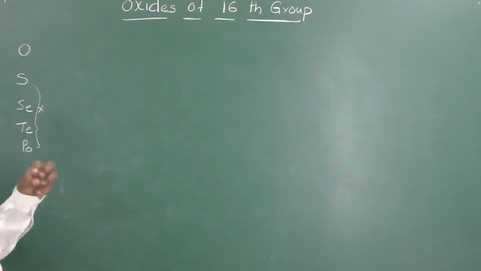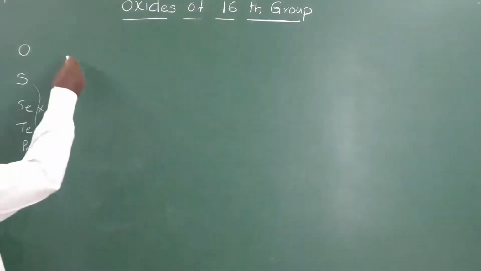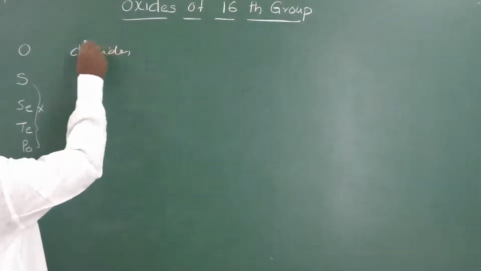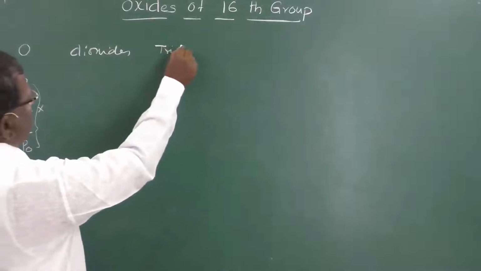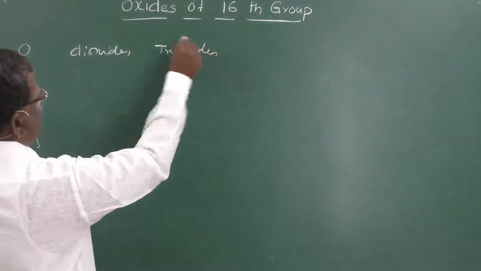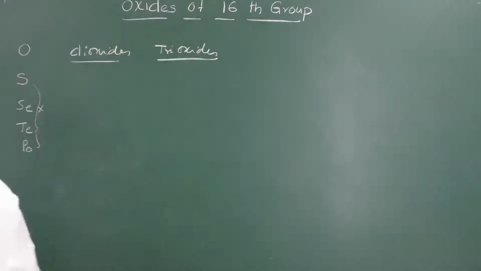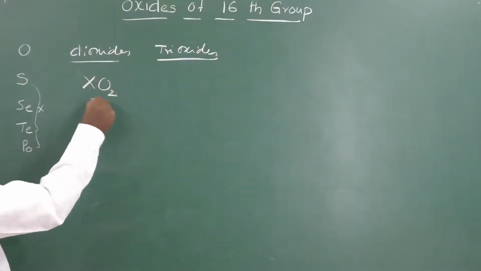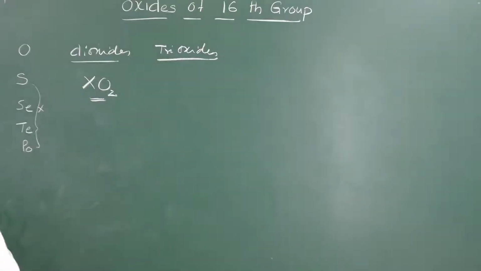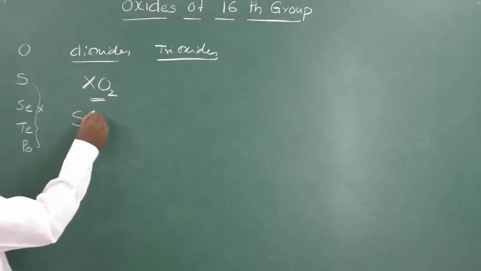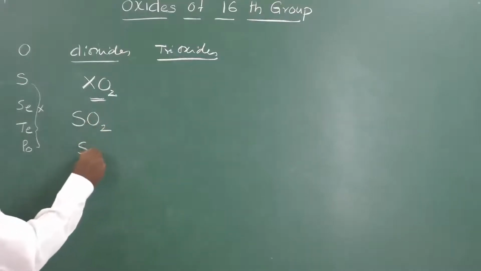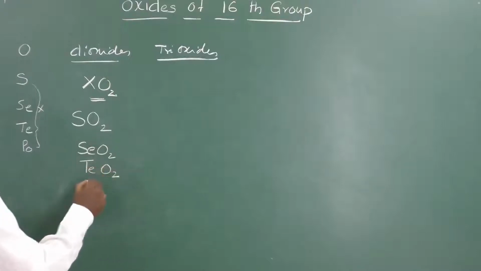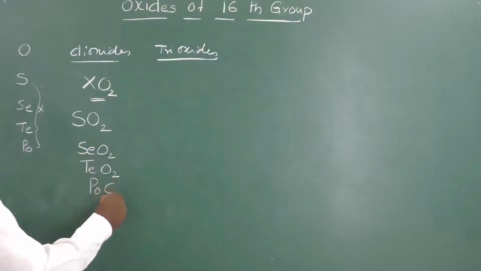But the stable oxides of this group are dioxides and trioxides. Dioxides have the general formula XO2. That means sulfur can form SO2, selenium SeO2, tellurium TeO2, and polonium forms PoO2.